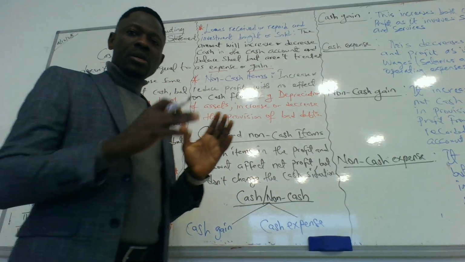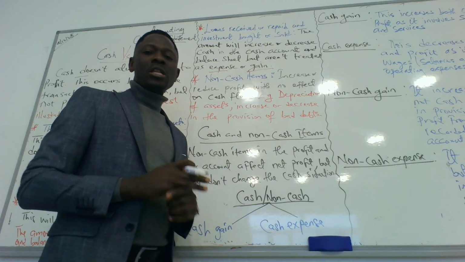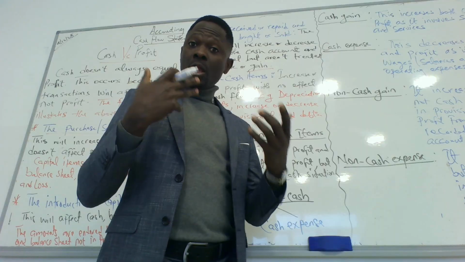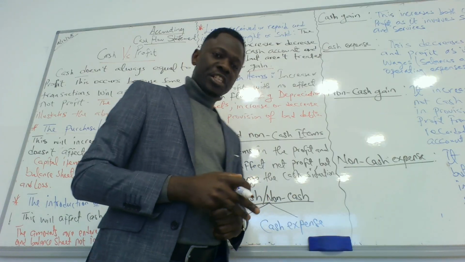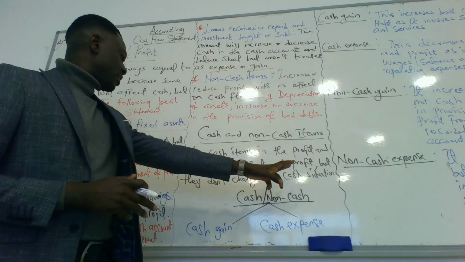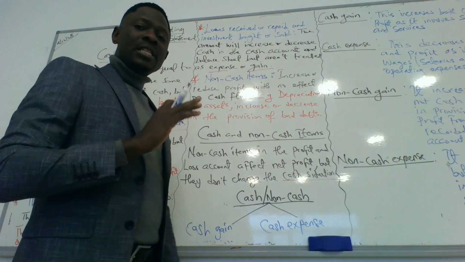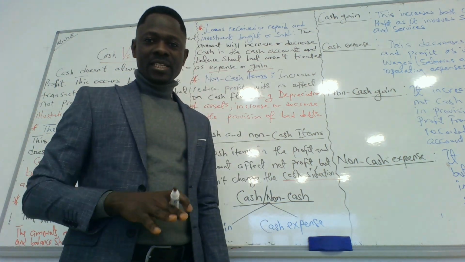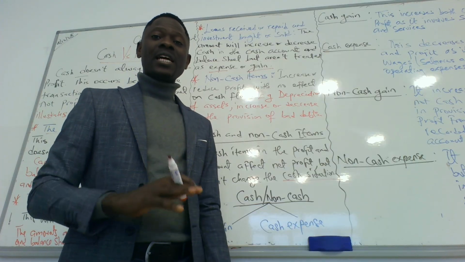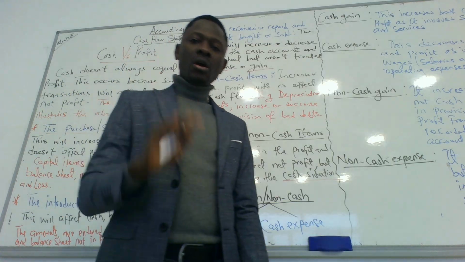So that's about cash and profit. Now we're going into cash and non-cash items. Why do we call them cash items and why do we call them non-cash items? And what are the implications when it comes to profit and cash? Non-cash items do not change the cash situation, but they affect profit because they are treated as either income or expenses, and they are recorded in the statement of profit or loss account.